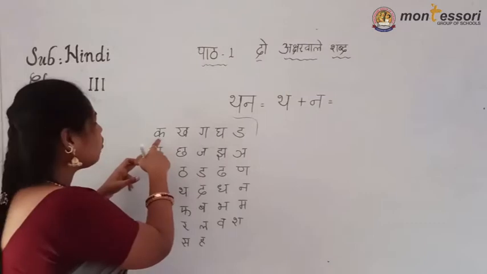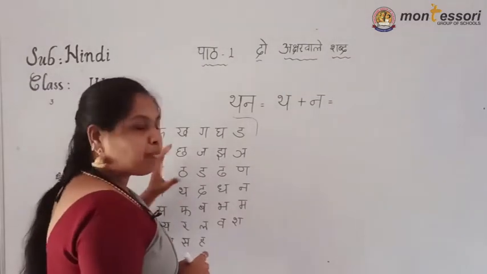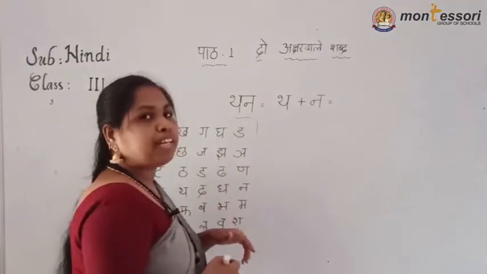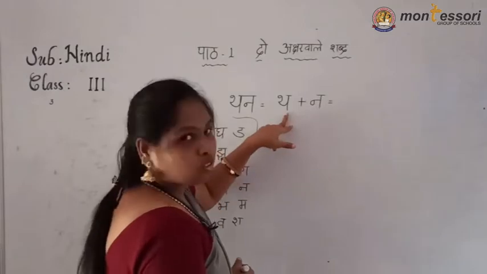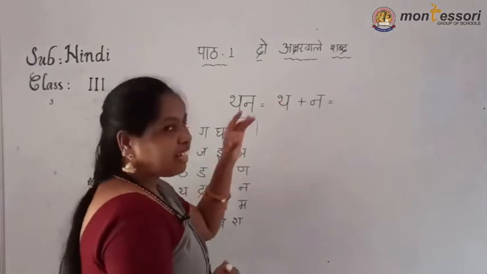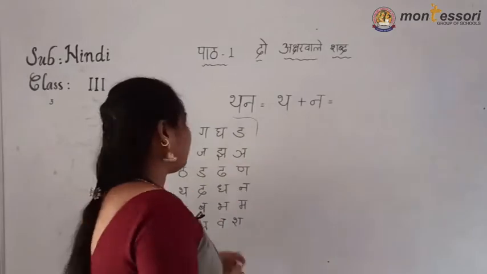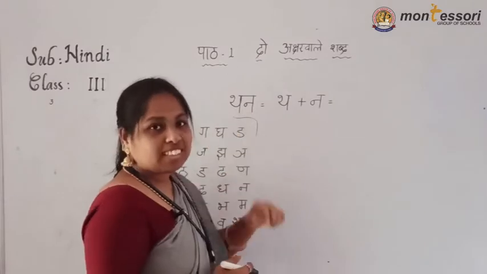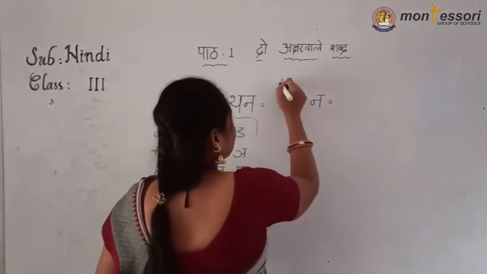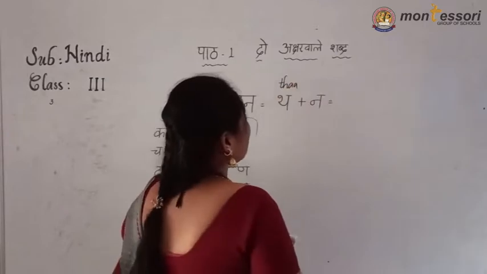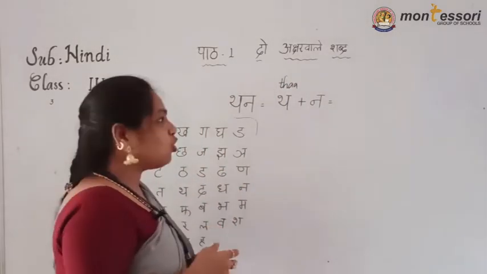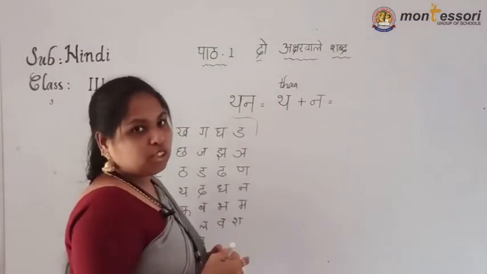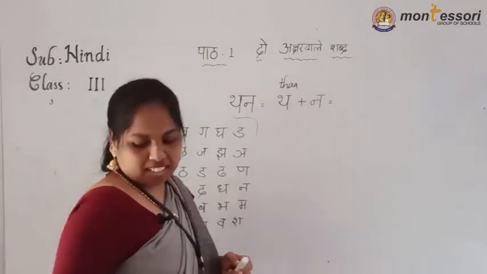Automatically, if you know ka, cha, ta, tha, pa, meaning Alpa Pranakshar, then easily we can pronounce the next Mahapranakshar also. Okay, which letter is it now? We can identify. We saw a similar letter, and we know its pronunciation. Now what is the pronunciation of this letter? Tha. See, I am writing in English also. Tha means you have to add a sound also. It is ta and ha and a. Both sounds you have to add. Tha.